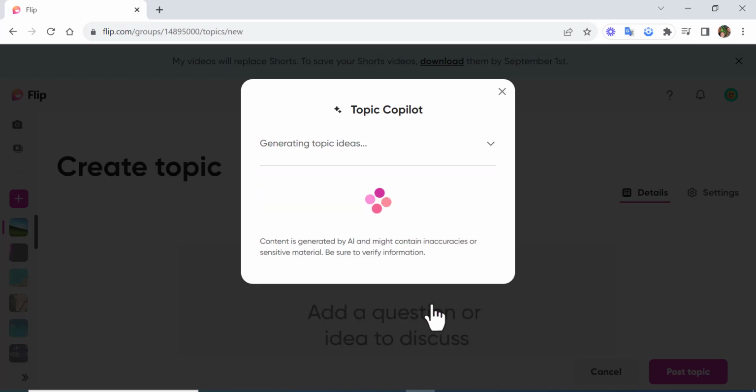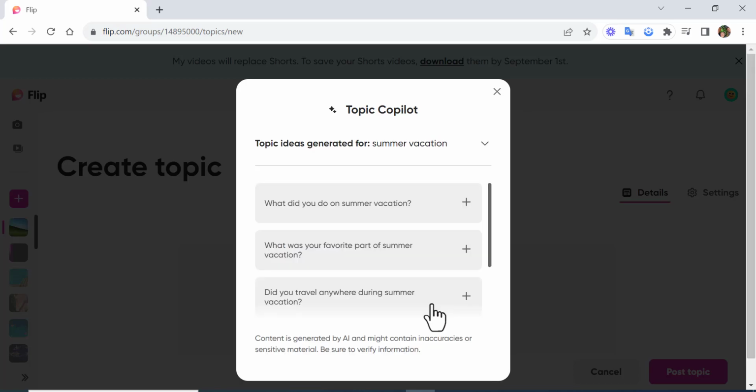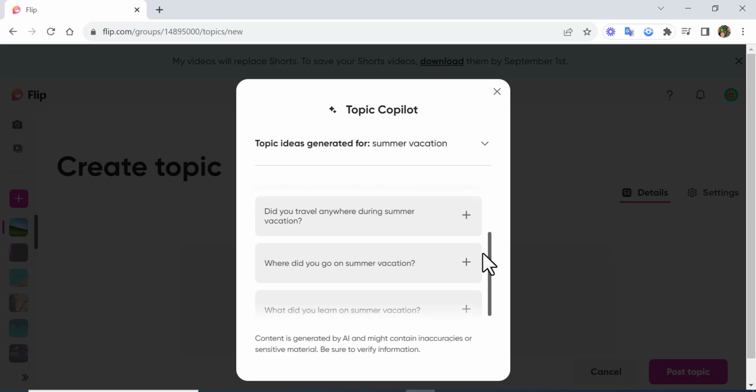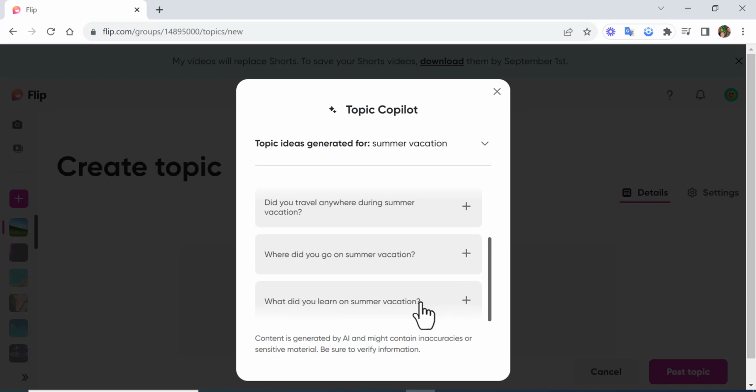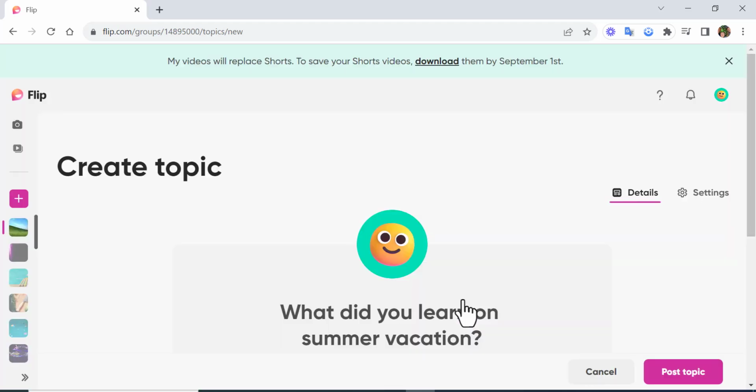And it's just going to generate some ideas for you. So maybe you have other topics. Maybe it's talking about clouds or talking about construction or things like that. So it's going to come up with some ideas for you. So let's just, it's kind of a simple one here. Again, it may contain inaccuracies or sensitive material. Just one of those things with artificial intelligence.